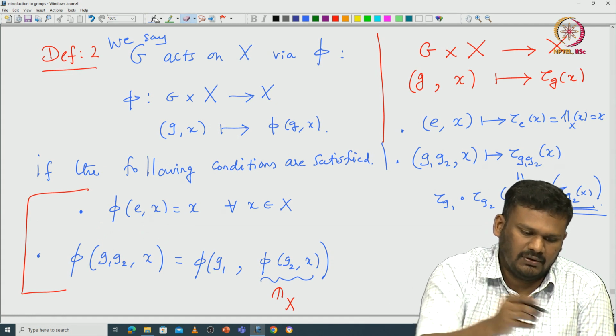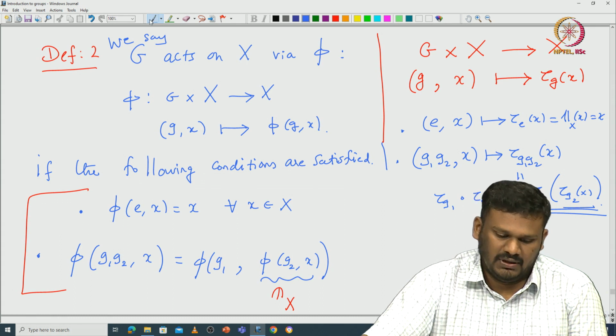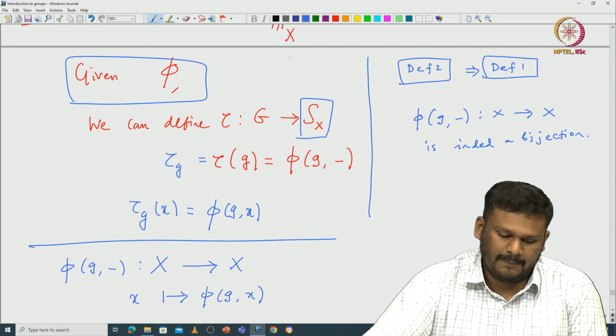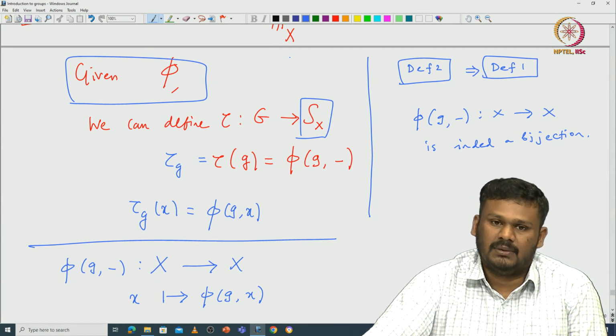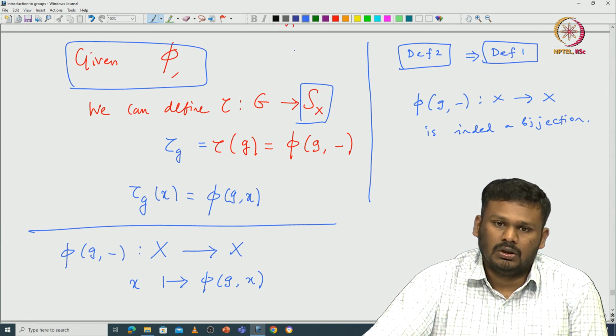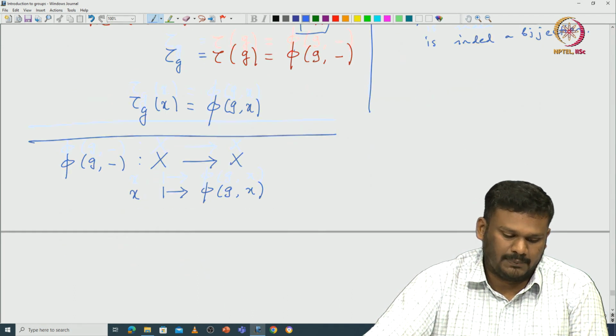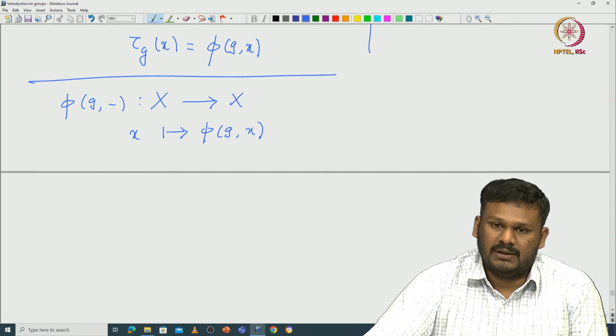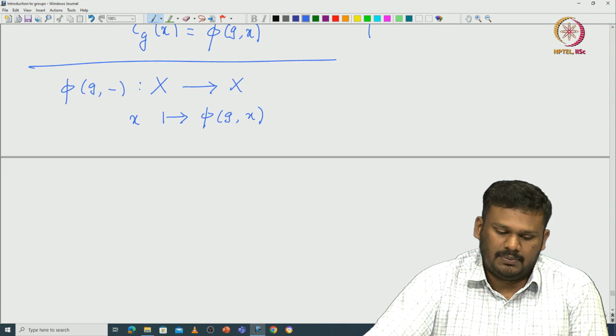From this we want to say that the map tau, which maps g to this tau g, which is pi of g comma dash, is actually a group action using the first definition. For that purpose, first we need to verify that x goes to pi g of x is a bijective map. That it is a map is very clear.